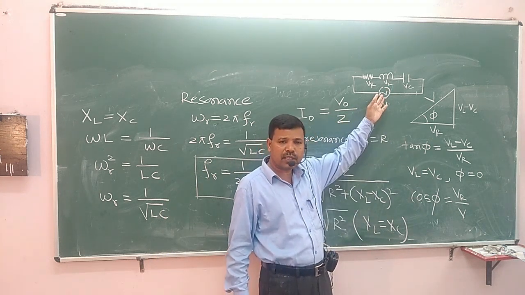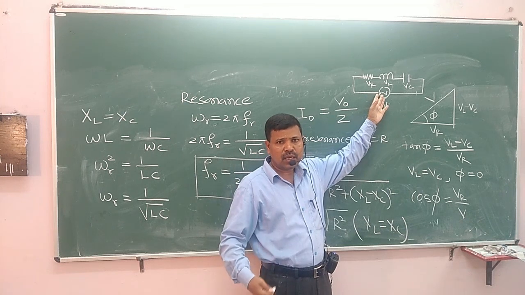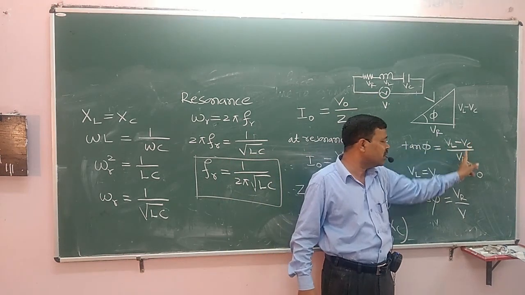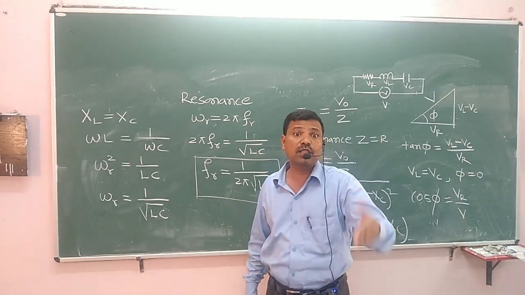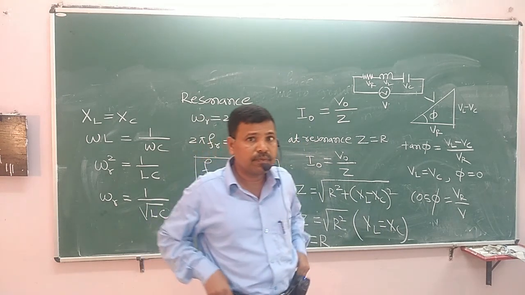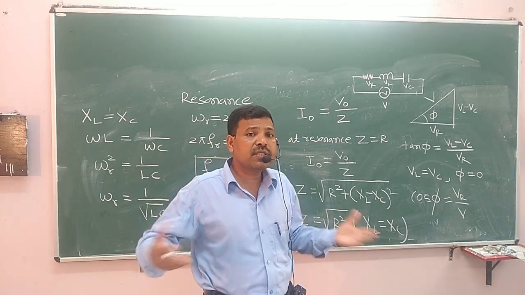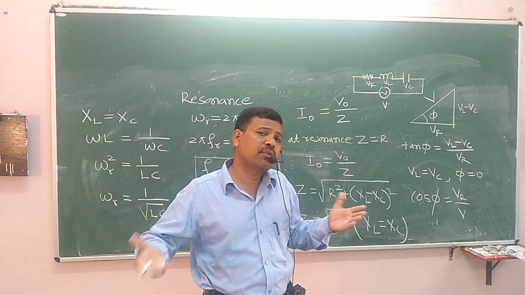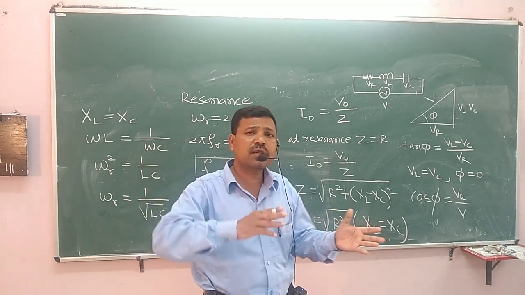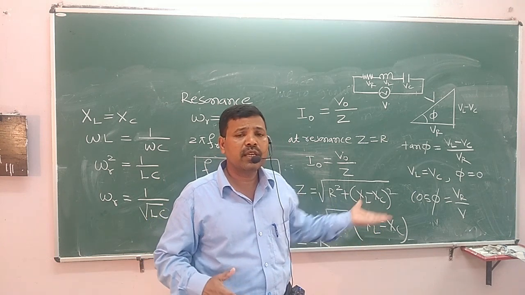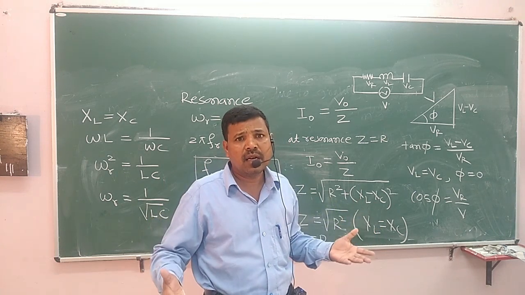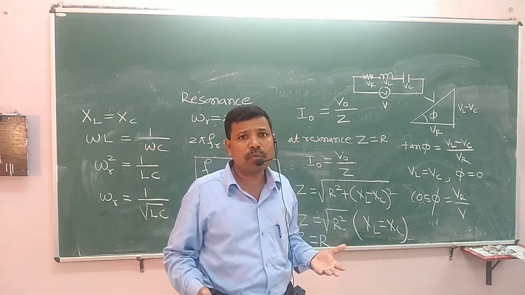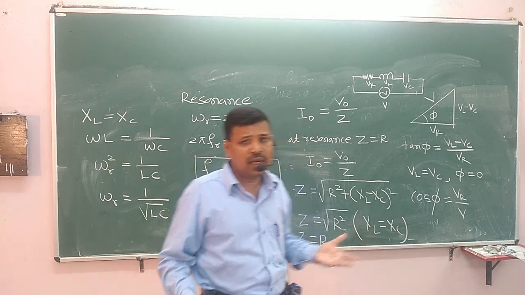If it is a capacitive dominating circuit, if the capacitor is dominating, then it will be VC minus VL divided by VR. If it is a resistive dominating circuit, or if VL is equal to VC, then it will be just like a resistive circuit, a resistor dominating circuit, or simply a resistive circuit.